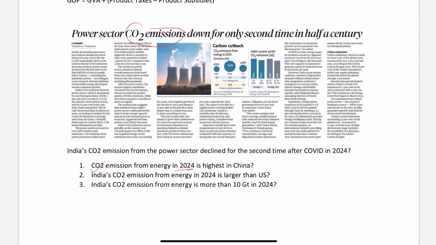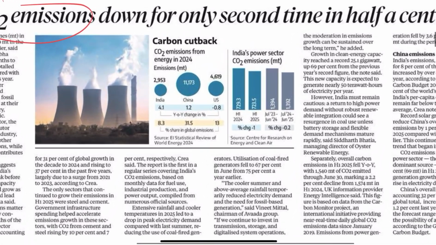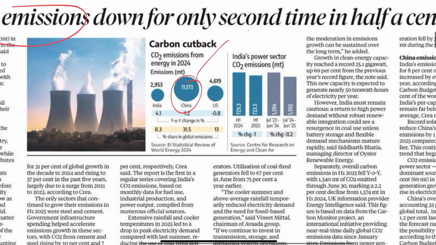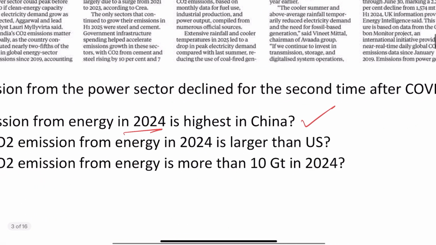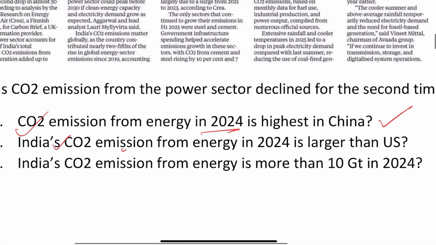India, China. So you see this image here, we have China, the largest CO2 emitter, then we have the US, and then we have India. So yes, China is at number 1. Is India's CO2 emission larger than the US? No, US is the second largest, and then we have India.